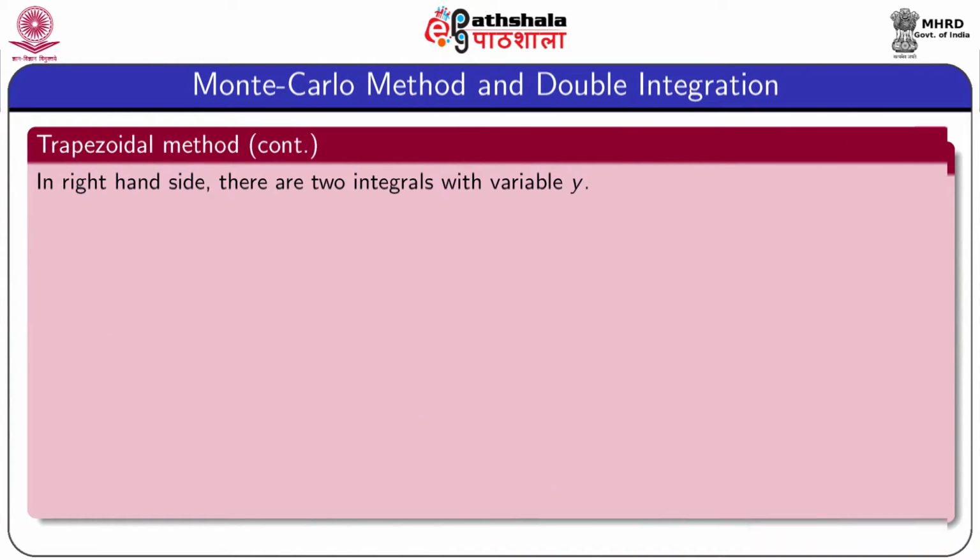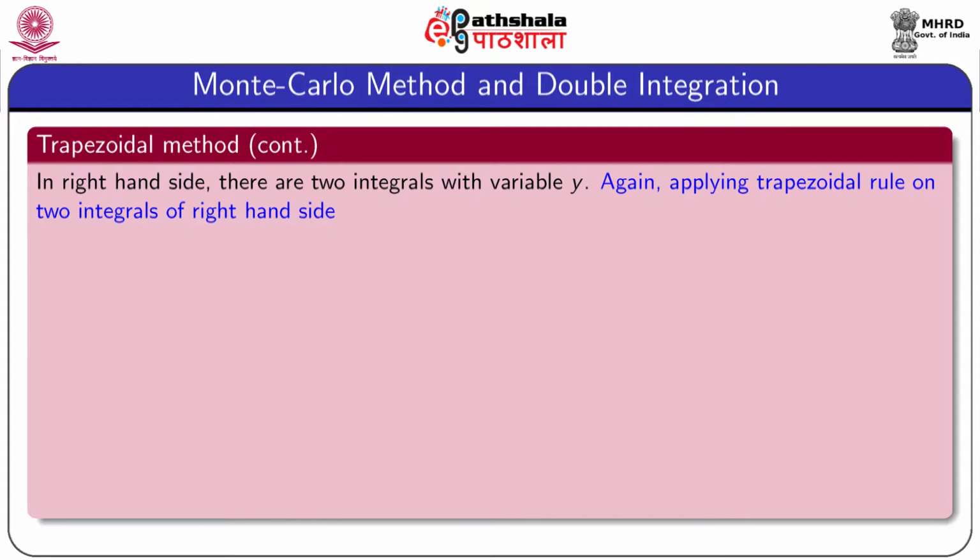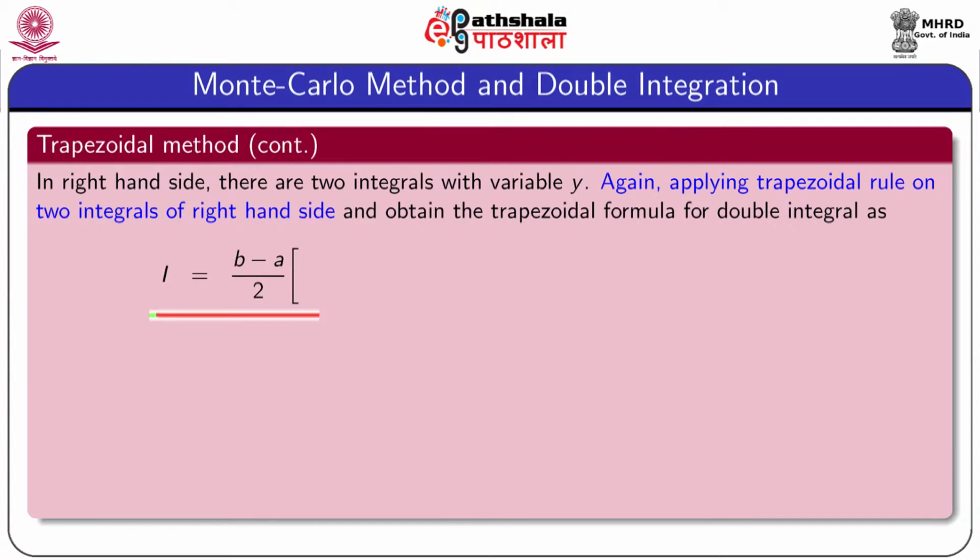Now, again we apply the trapezoidal method to the right hand side, and there are two integrals with variable y. Again, applying the trapezoidal method on these two integrals of the right hand side of the previous equation, we get I equal to b minus a by 2, and this is the value of the first integral obtained by the trapezoidal method.